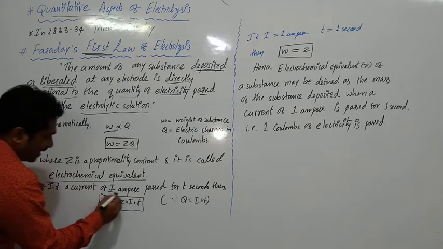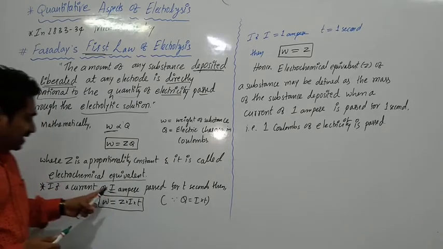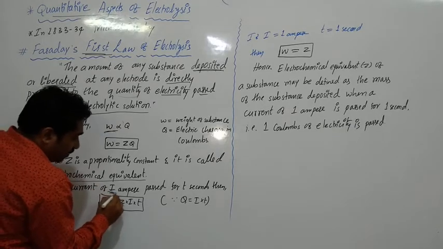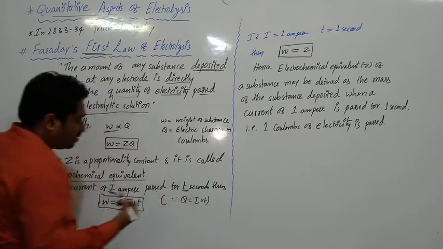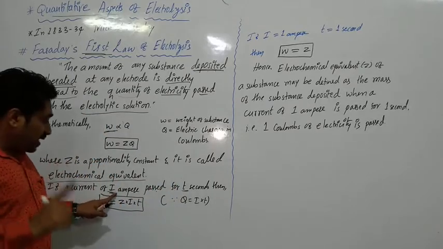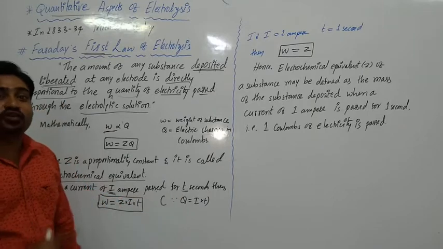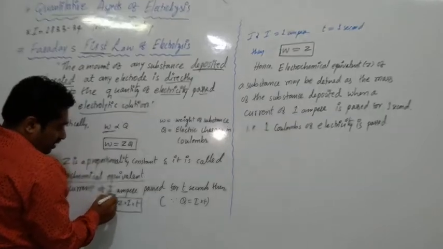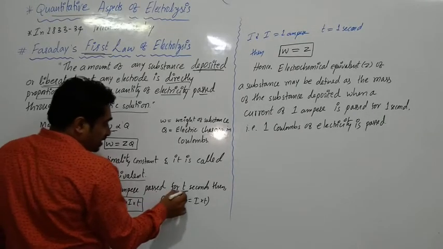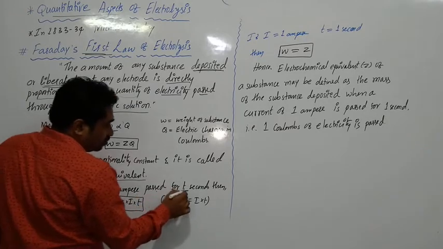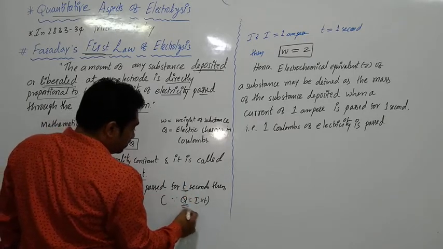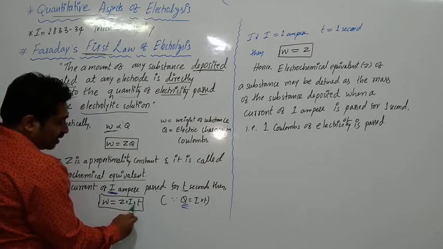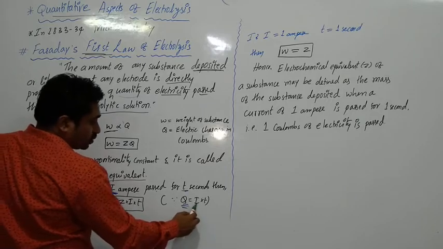See here, if a current of I ampere, so generally current is symbolized as I. You know about this in physics, okay? So the current of I ampere is passed for t seconds. I am going to pass I ampere of current for t seconds in my electrolytic cell. So what does this mean? The current of I ampere passed for t seconds, the amount of current passed for unit time is called as Q, isn't it? So W is equals to Z into I into T, where I and T is equals to Q. Q is equals to I and T.